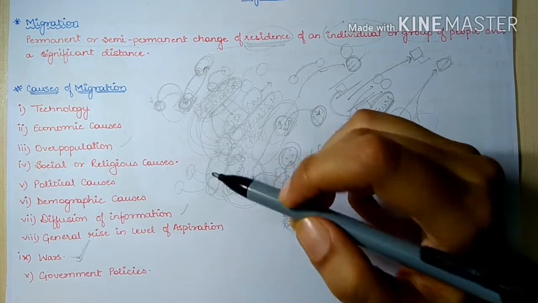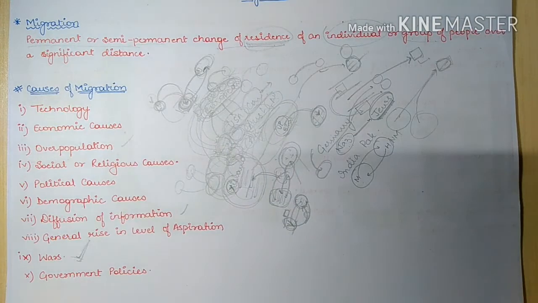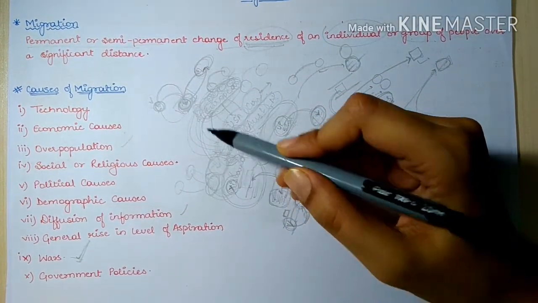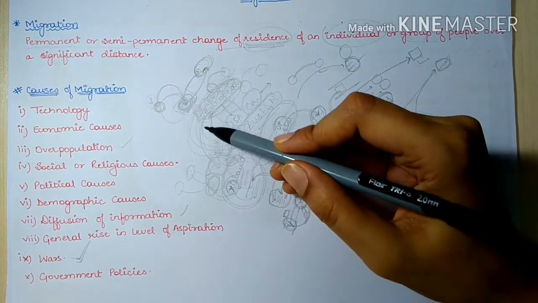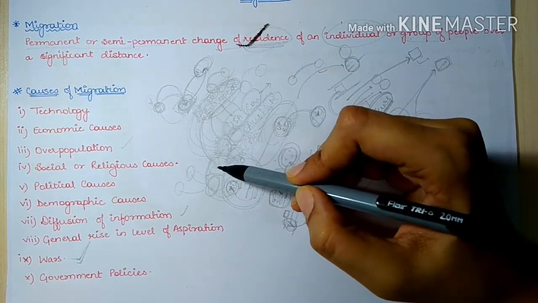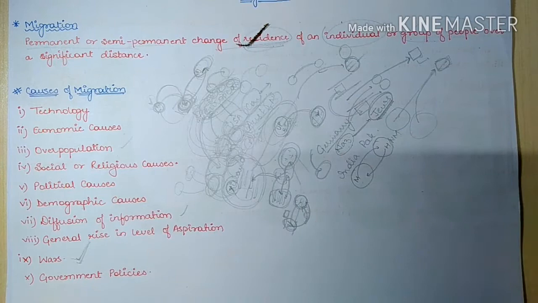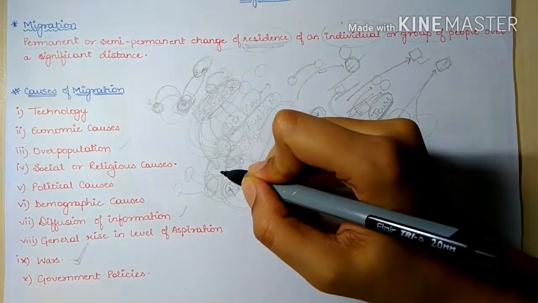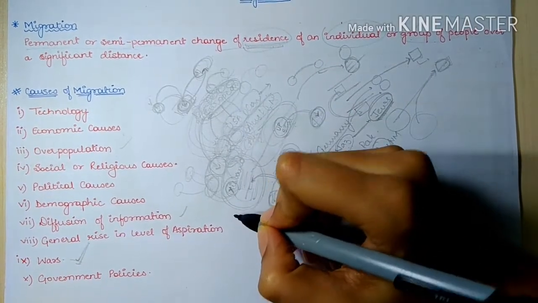Okay, there will be acres of land available to you. So this government policy made people get attracted towards this new land.